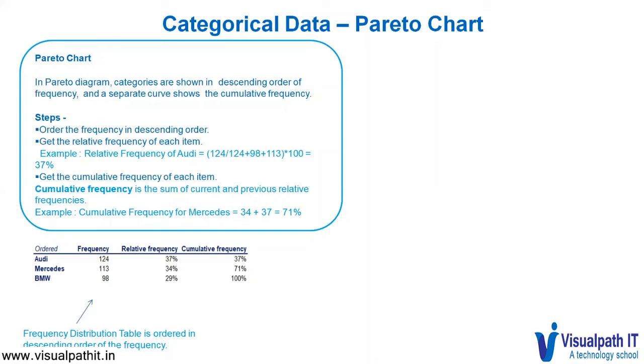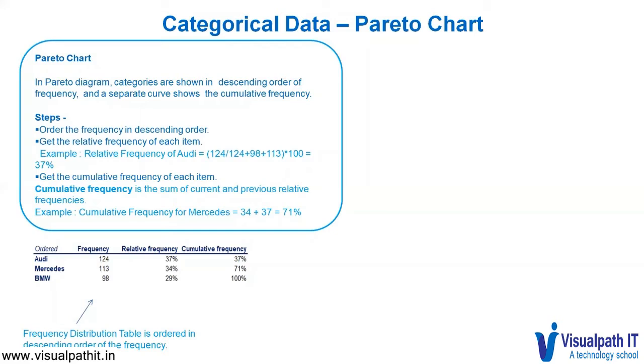Then we arrive at the relative frequency, as we discussed in the previous example. The relative frequency of Audi is the frequency of Audi, which is 124, divided by the total frequency, which is 335, times 100, which comes to 37%. In the same way, we calculate the relative frequency of Mercedes and BMW, which comes to 34% and 29%.